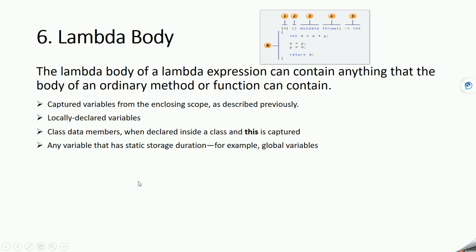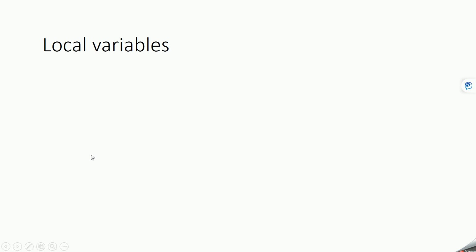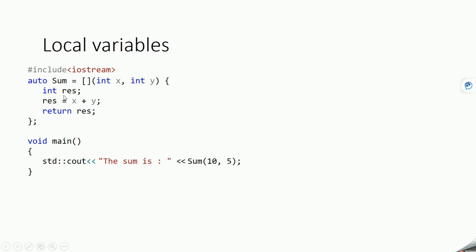Okay, now let's see some examples for this point. We can declare a local variable inside a lambda expression. In this case we have a lambda expression whose name is sum, and we are creating a variable locally inside the body of this lambda expression, which is res, and then we are performing the summation and returning it. So here it will print that the value of the sum is 15 after the addition.